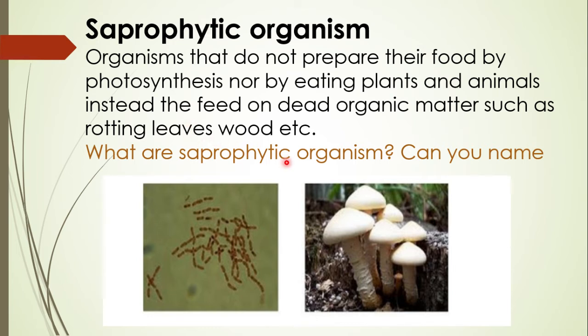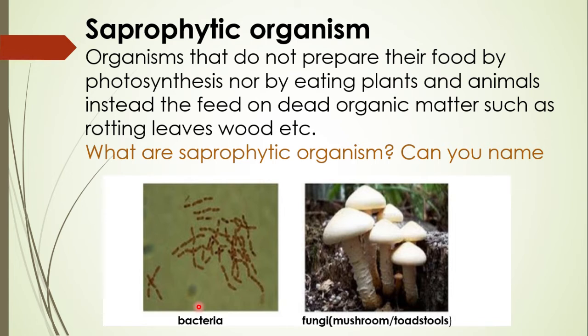So what are saprophytic organisms? Those organisms that feed on dead organic matter. Can you name them? Yes, you are able to name them. We have discussed them in the previous slide also. Saprophytic organisms are also called decomposers. These are bacteria.